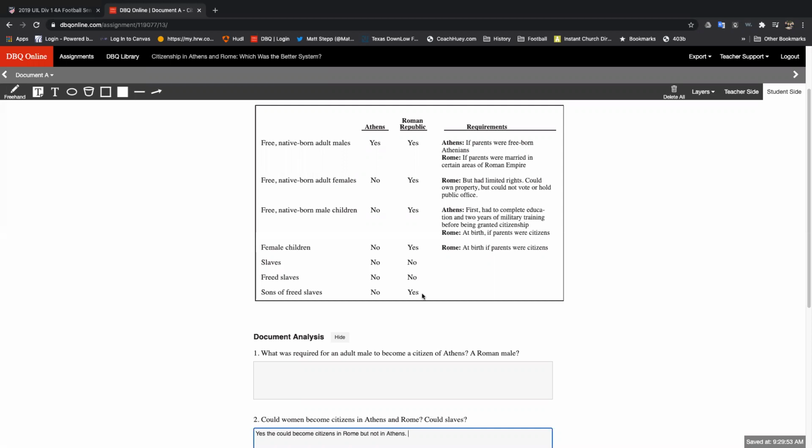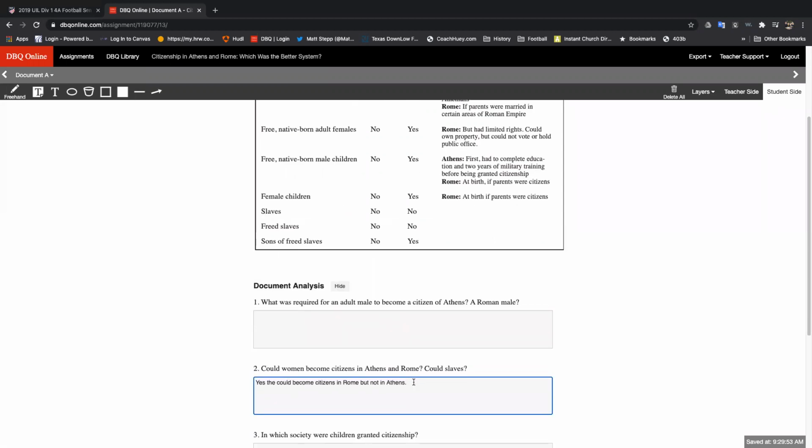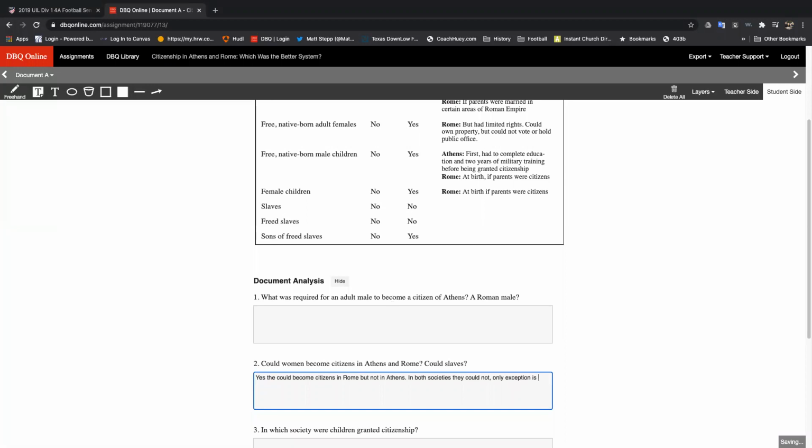So if I want to condense all this together, I would say right here, could slaves become citizens? In both societies, they could not. Only exception is Roman sons of freed slaves.